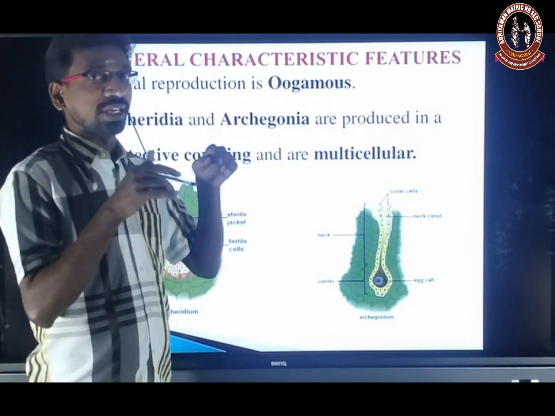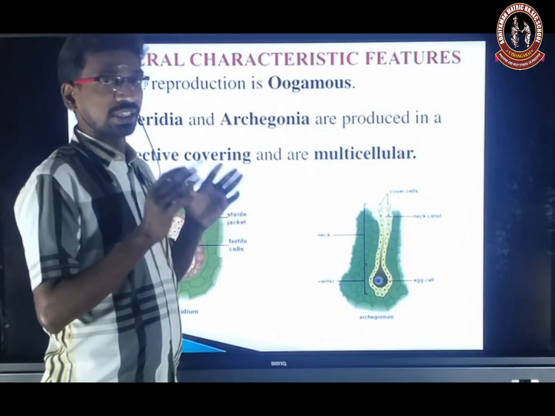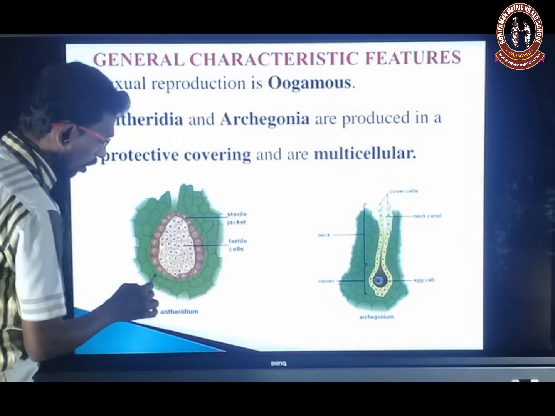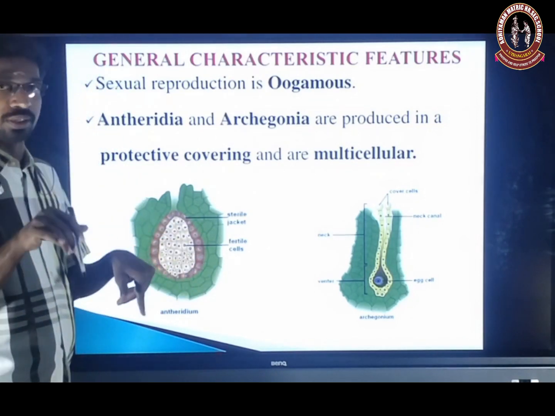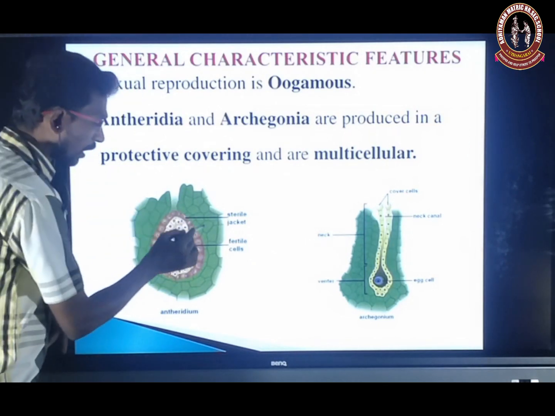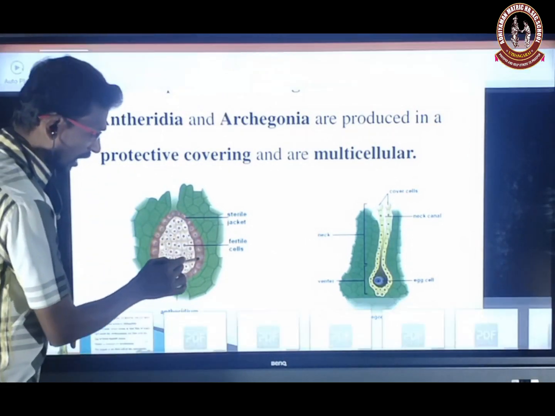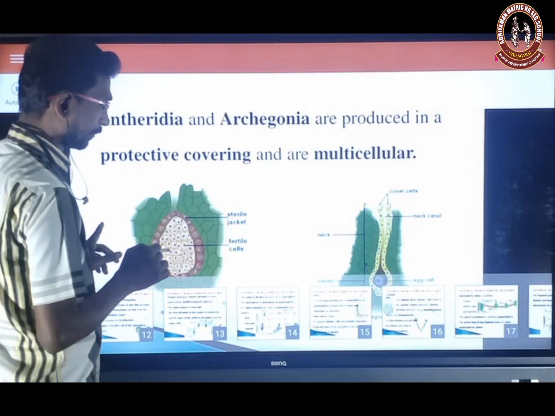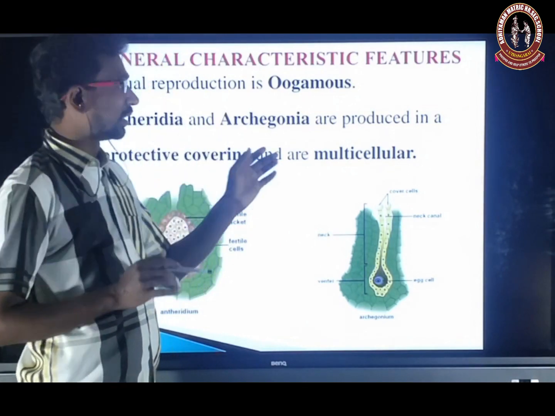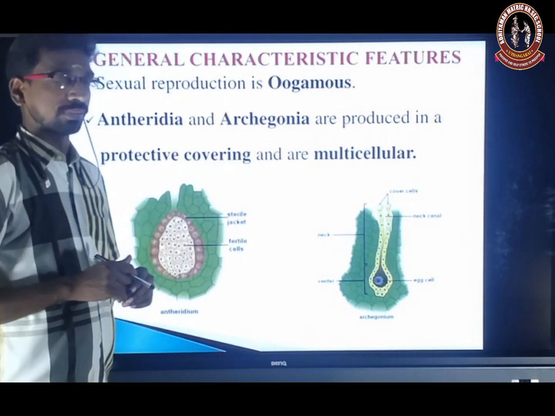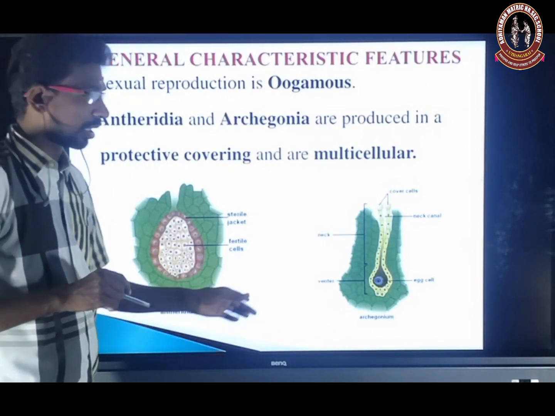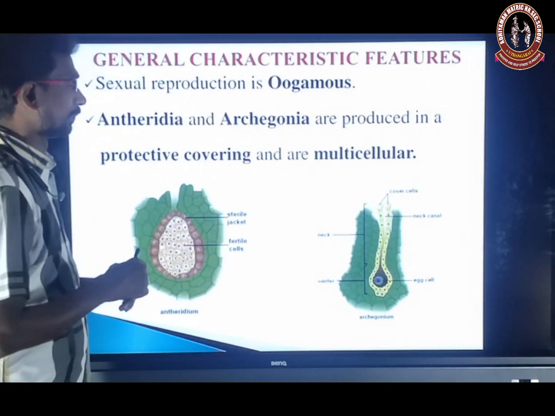But the protective covering is present in bryophytes. It is multicellular. Here you can see the antheridium. The antheridium is surrounded by the green colored structure, which is a protective covering, a sterile layer. This is generally called the jacket. So a sterile jacket layer is present, and it is multicellular. Antheridia and archegonia: the antheridium is the male sex organ, the archegonium is the female sex organ.